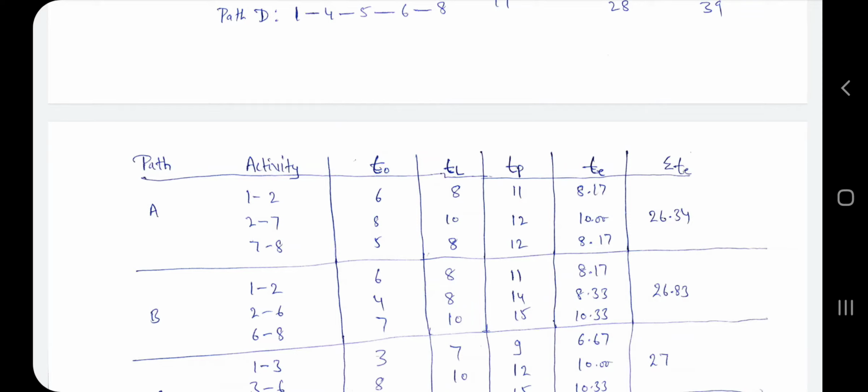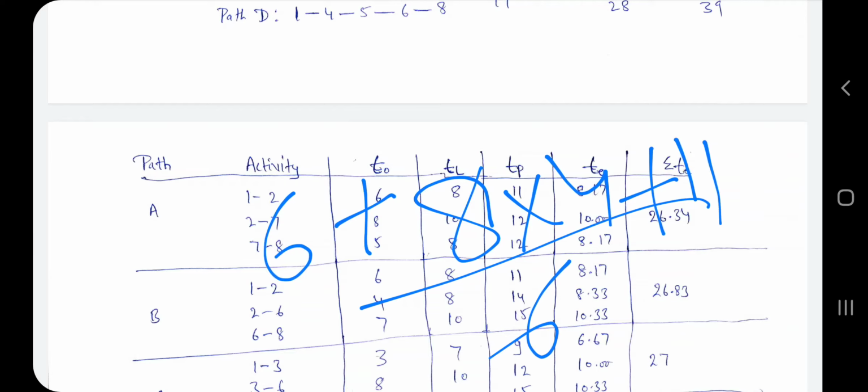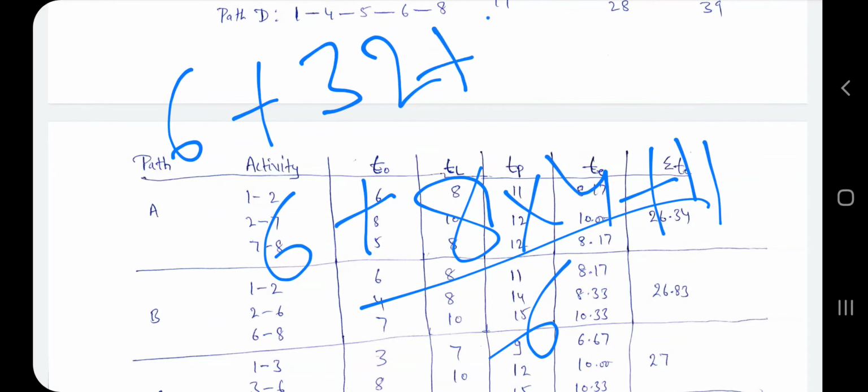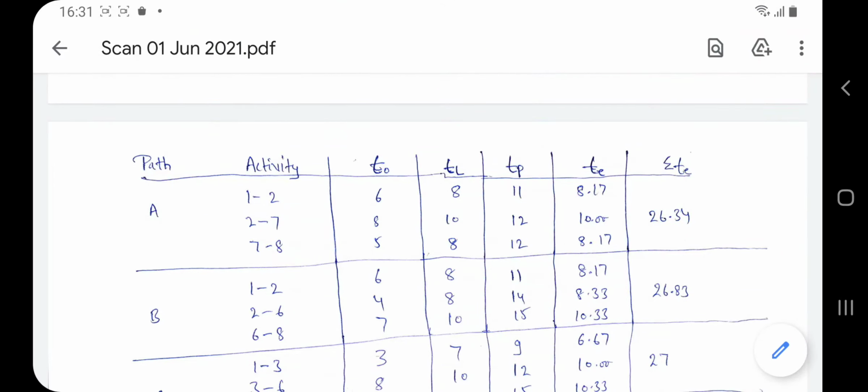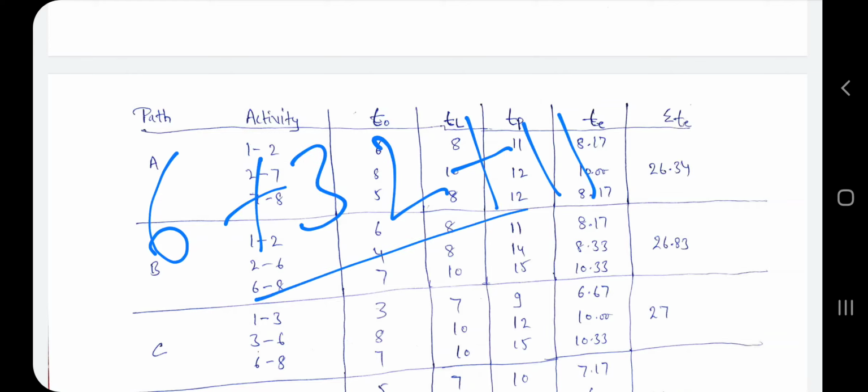Okay, so 6 plus 8 into 4 plus 11, divided by 6. So 6 plus 32 plus 11 divided by 6.